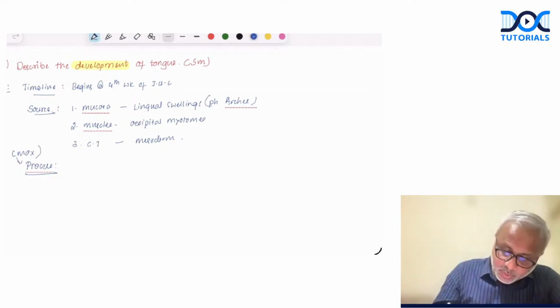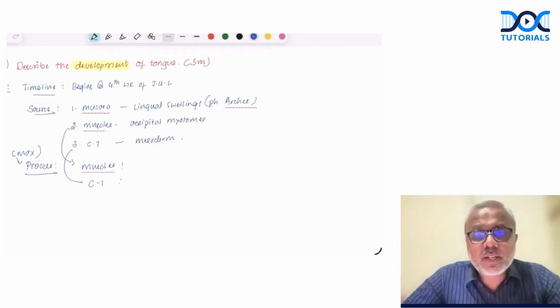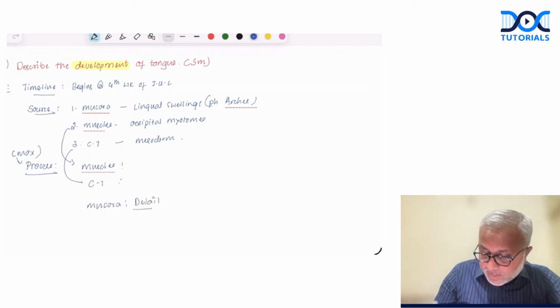So what we can do here is we can actually repeat: the tongue muscles develop from occipital myotomes, and connective tissue develops from the mesoderm of head and neck. What we need to explain is the development of mucosa, and this we need to mention in detail.